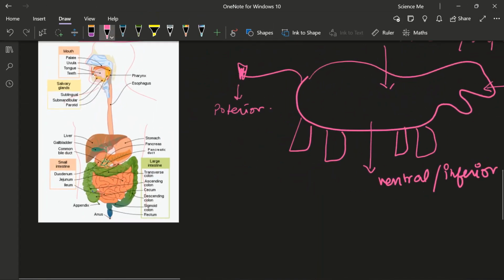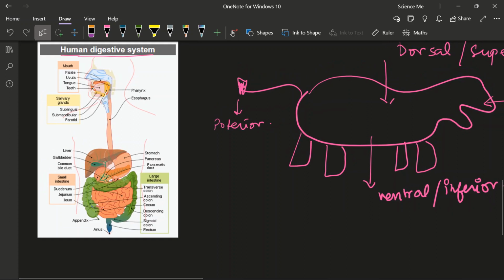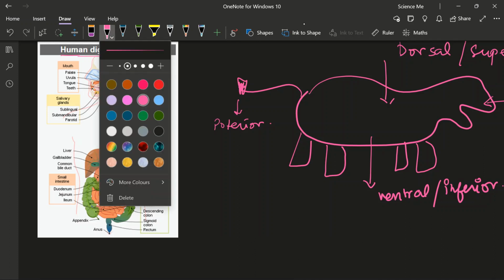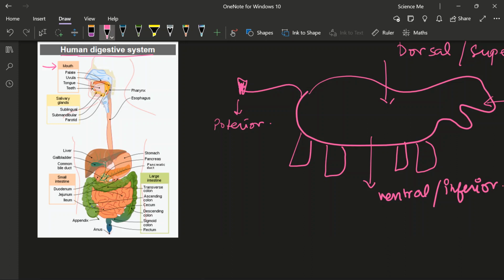Okay. So now we move on to the human digestive system. Now, in the human digestive system, it is comprised of mouth. Then we have, this is our esophagus. We have pharynx, which is the common entry of air and food. The pharynx then leads to esophagus and larynx. Then we have 3 pairs of salivary glands.